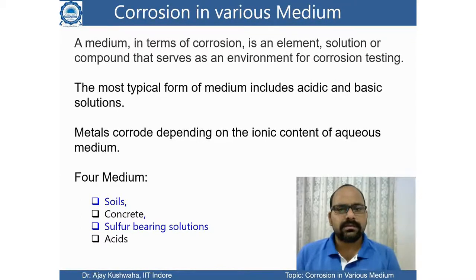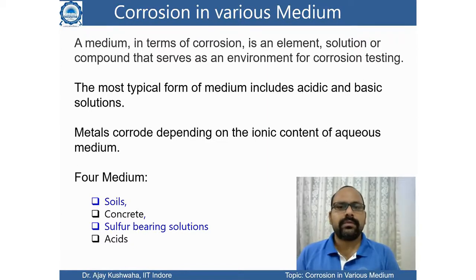So basically, what is corrosion in various media? When we have a medium surrounding our metal, that medium or environment plays a very important role in corrosion. So here we will focus on what kind of corrosion will take place in these four kinds of environment or medium, and how the medium is going to affect the corrosion rate in different kinds of metals and metal alloys.